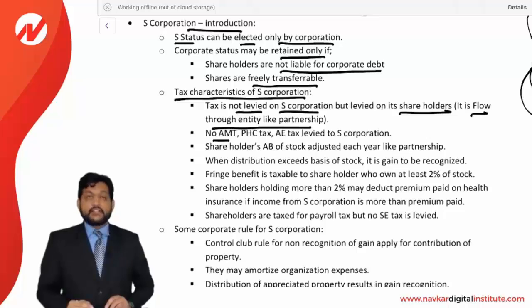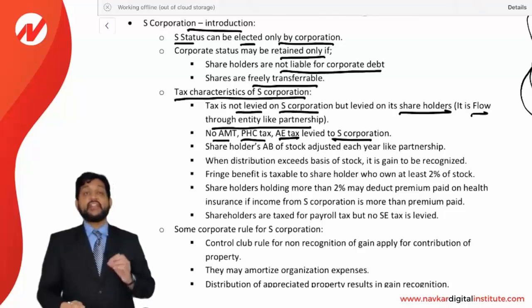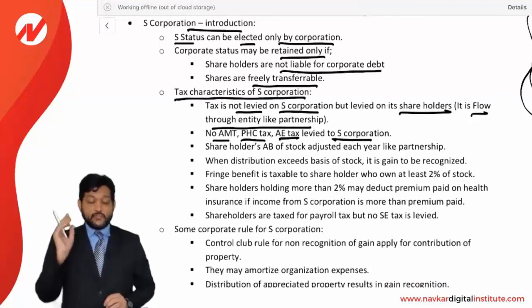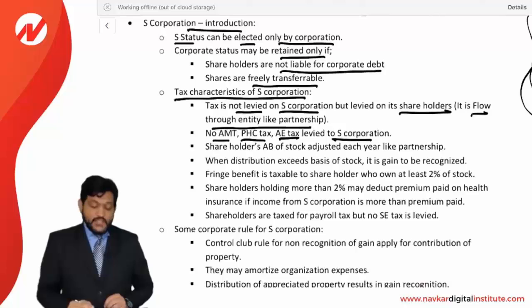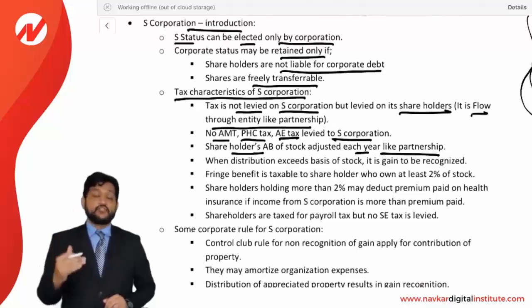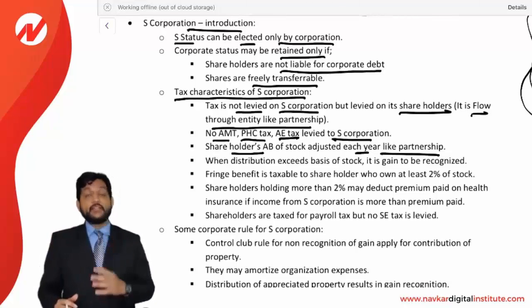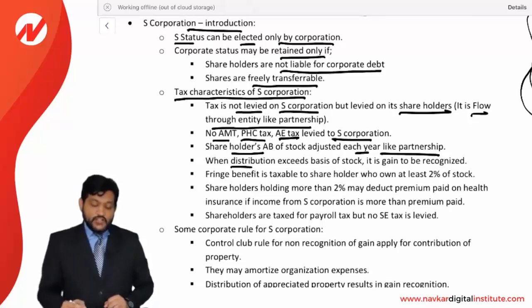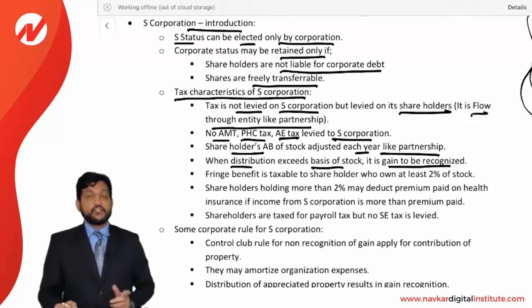No AMT, that is alternative minimum tax, no personal holding company tax, and no accumulated earnings tax is levied on an S corporation. This is an exemption given to S corporation. AMT, PHC or AE tax will not be levied on the S corporation. The shareholder's adjusted basis of the stock is adjusted each year like a partnership. As we have seen in the partnership for the calculation of basis of partner's interest, in the same way it is calculated for shareholders of S corporation. When distribution exceeds the basis of the stock, it is a gain to be recognized. Obviously, when the distribution from an S corporation to a shareholder exceeds its basis in the S corporation, then it will be considered a capital gain to be recognized.